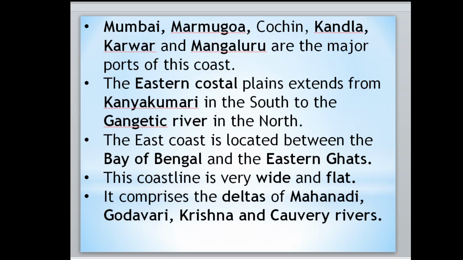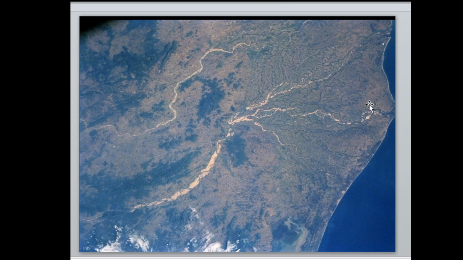Then the eastern coastal plains are very wide and flat. They have the deltas of the Mahanadi, Godavari, Krishna and Kaveri rivers. Delta means, when rivers reach the ocean or sea, they divide into small parts.